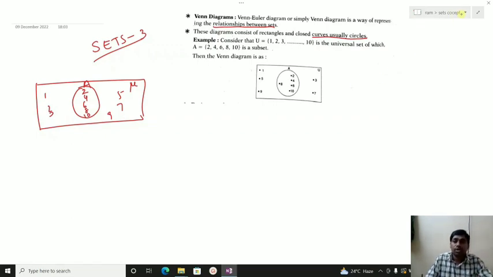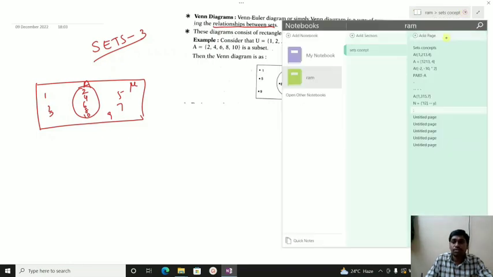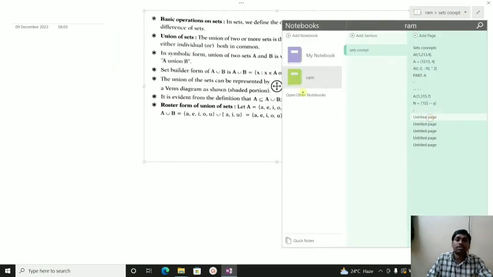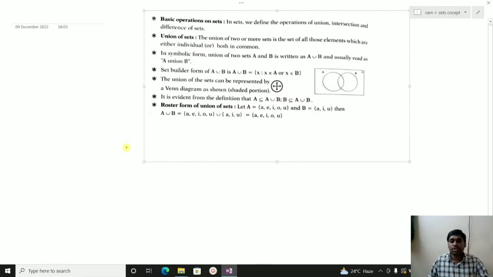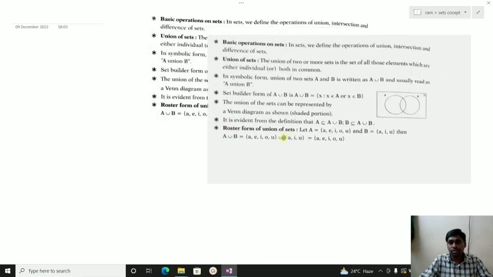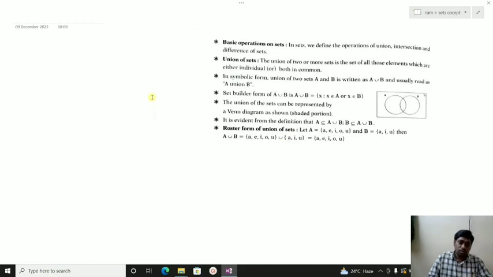Okay, let us go to some operations related to these sets. There are two basic operations possible with sets. One is called the union operation.